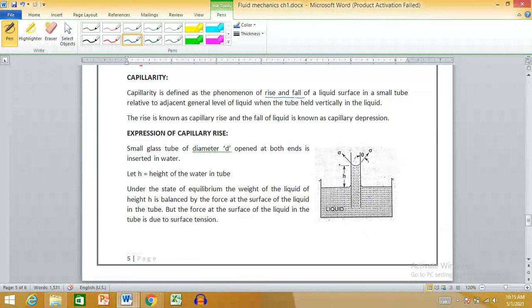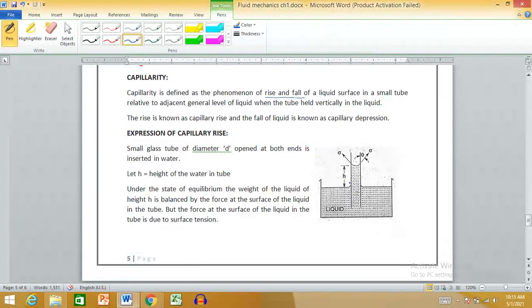You are inserting this tube inside the liquid and it has a very small diameter as compared to the container. So what happens? Your liquid level will rise to a certain height. Here it has risen to a height of h.